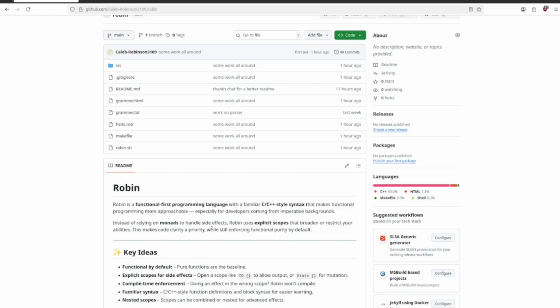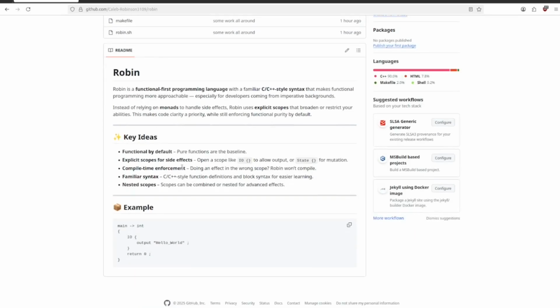Hope this recap of what's been made in Robin so far has excited you and shown you a little bit of what functional languages could look like in the future. Soon, I'll be giving more updates on this programming language, and I can't wait to show it off then.